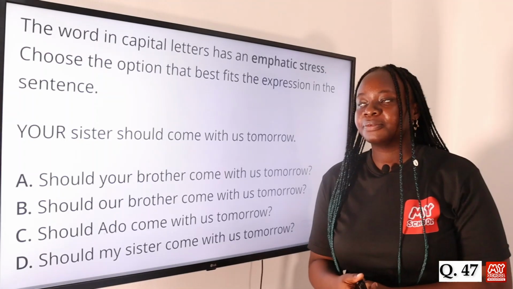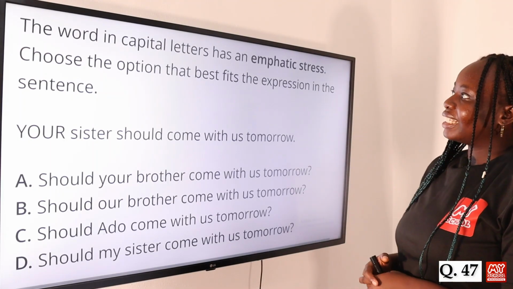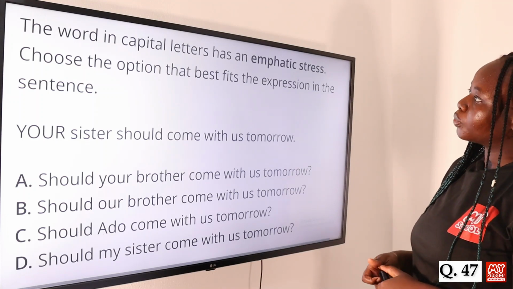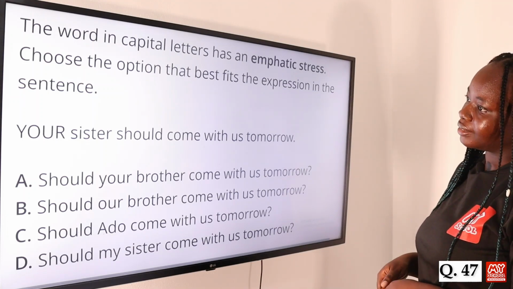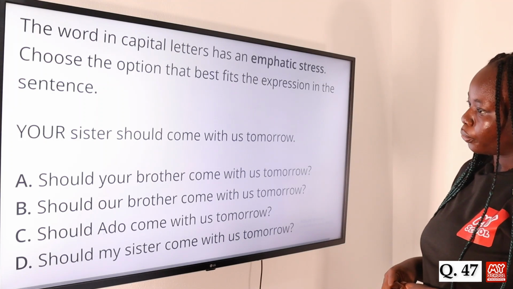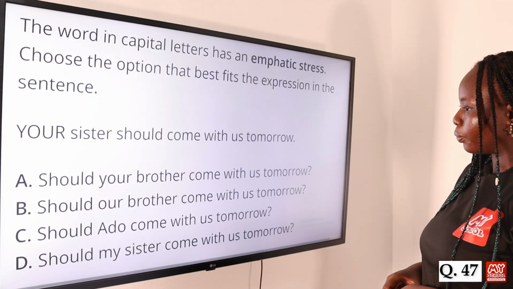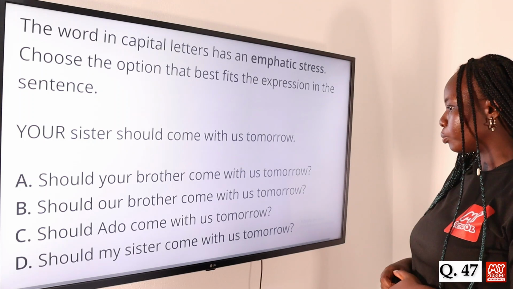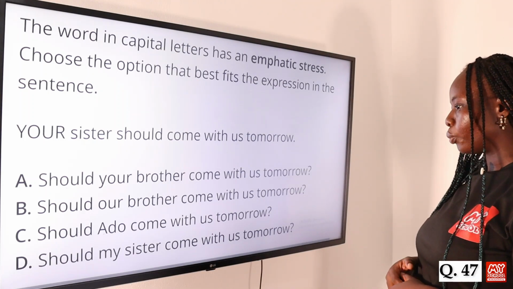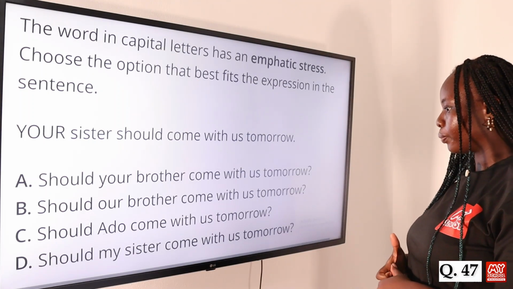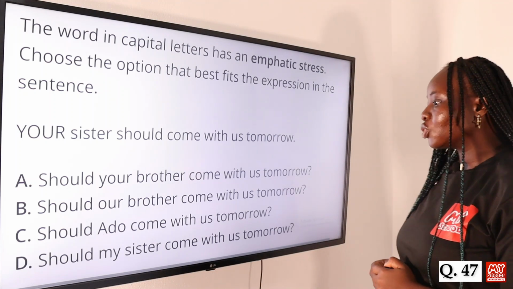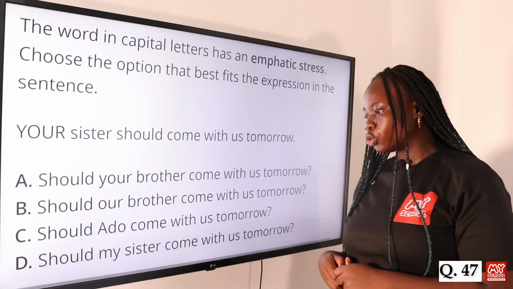Question 47. The word in capital letters has an emphatic stress. Choose the option that best fits the expression in the sentence. Your sister should come with us tomorrow. Option A, should your brother come with us tomorrow? B, should our brother come with us tomorrow? C, should Ado come with us tomorrow? And D, should my sister come with us tomorrow? So the answer to this question is option D, should my sister come with us tomorrow?